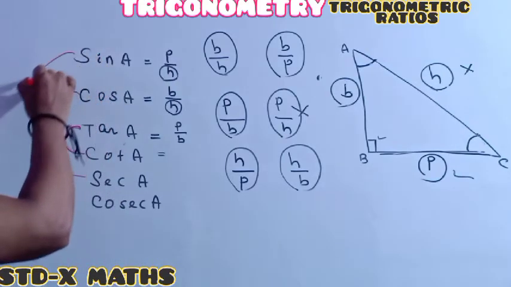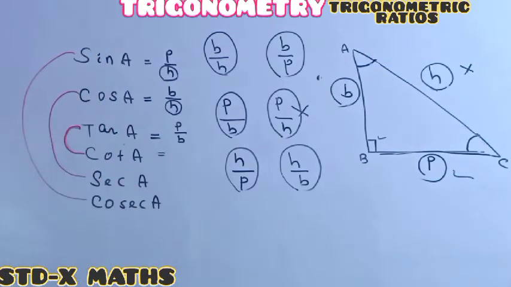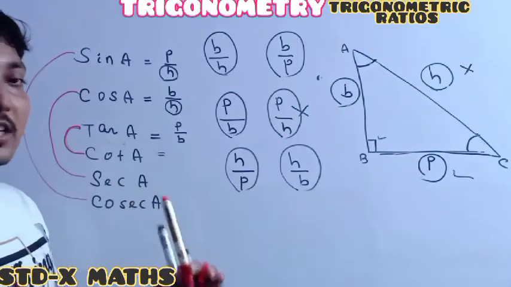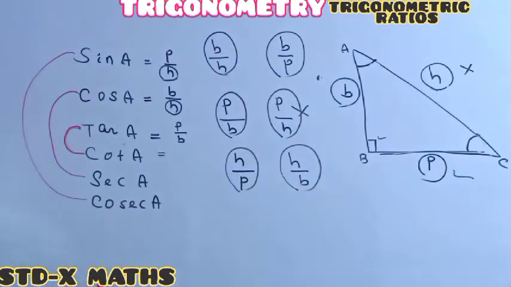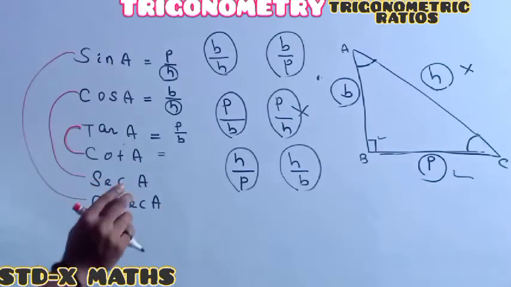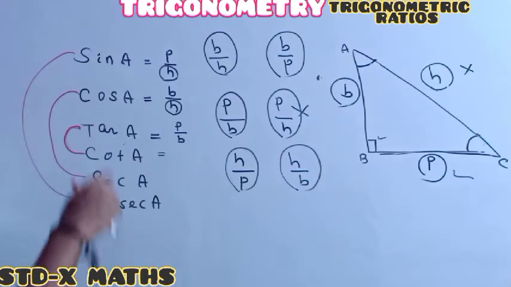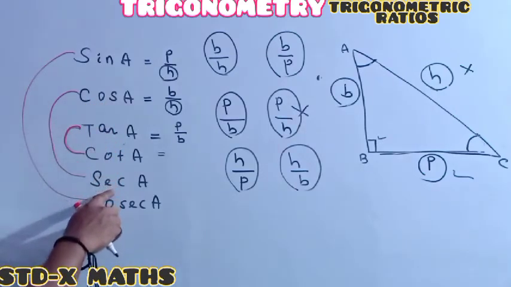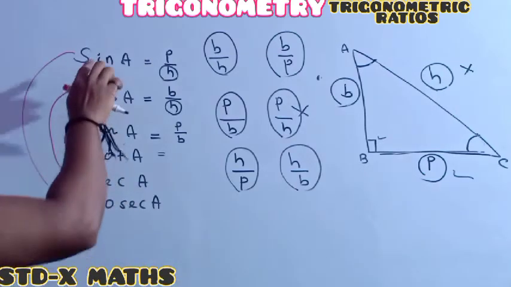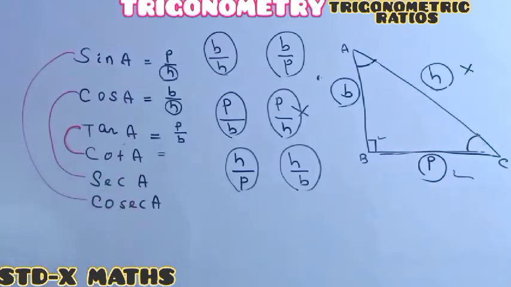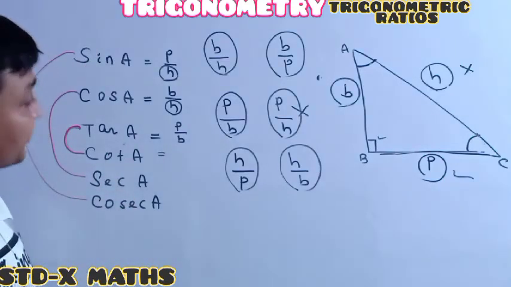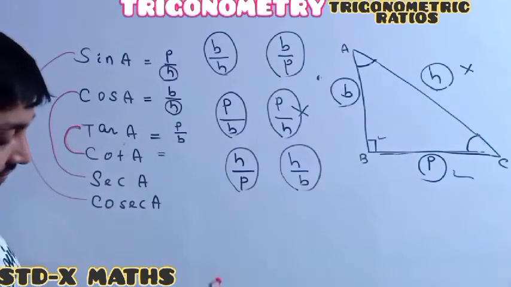Sine and cosec also both are reciprocal of one another. It means I arranged all six ratios in such a way that I have written them as reciprocals, otherwise inverse, of one another.